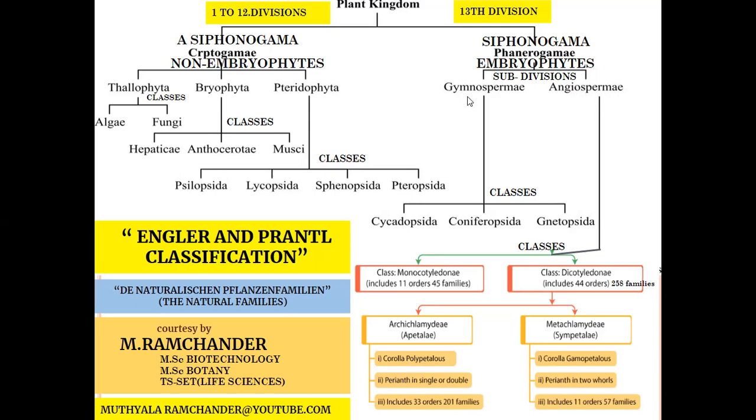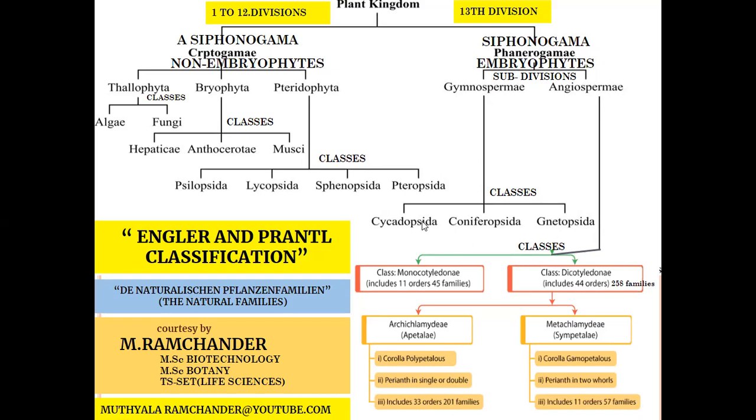Gymnospermae means naked seeds are developed in any plants of embryophytes. Gymno means naked, sperm means seeds. Naked seeds are developed in any embryophytes. Those plants are placed in Gymnospermae. The Gymnospermae subdivision is classified into three classes. One is Cycadopsida, second is Coniferopsida, third is Gnetopsida.